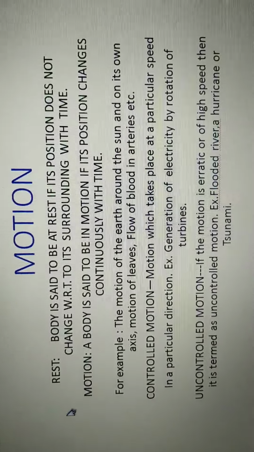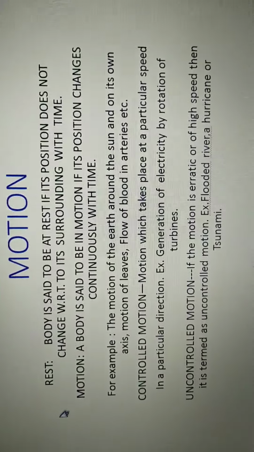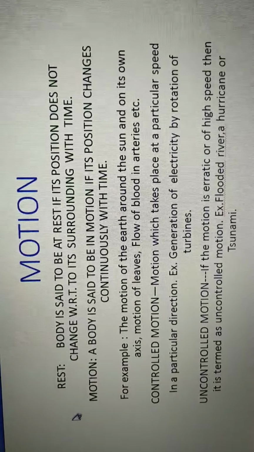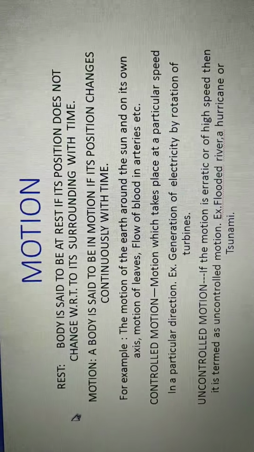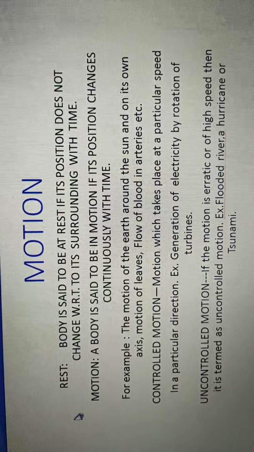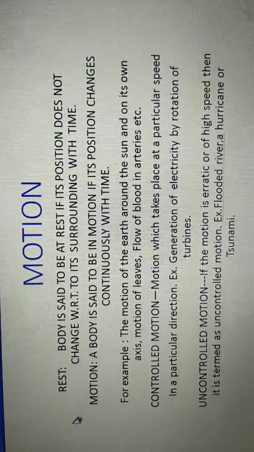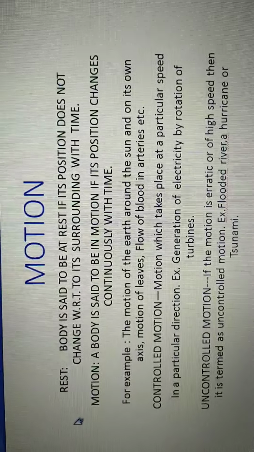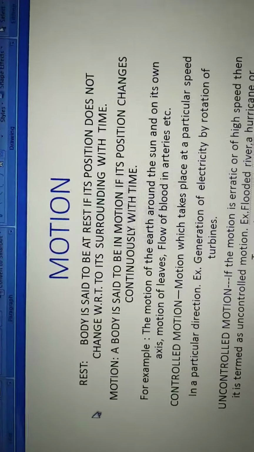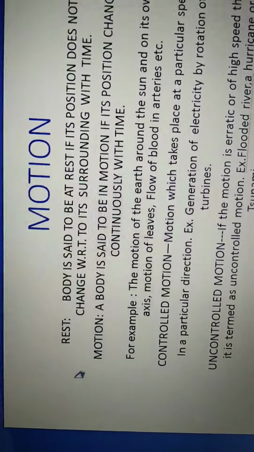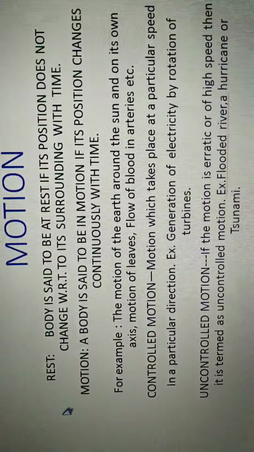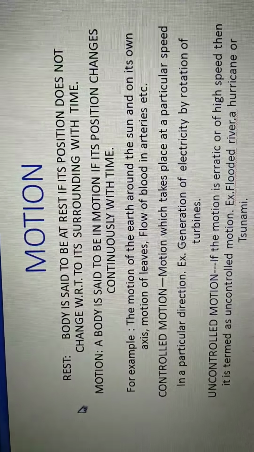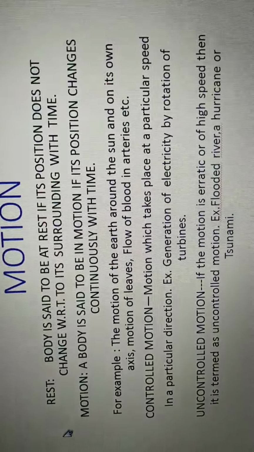and storms that take place around us, that also show the motion or the movement of the wind and the water, and when a hurricane or tsunami occurs, that represents the uncontrolled motion. So children, we see different types of controlled and uncontrolled motion around us, and the point from which we measure this motion, that point is known as the reference point or the origin.